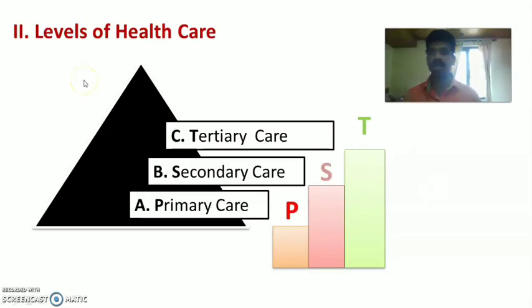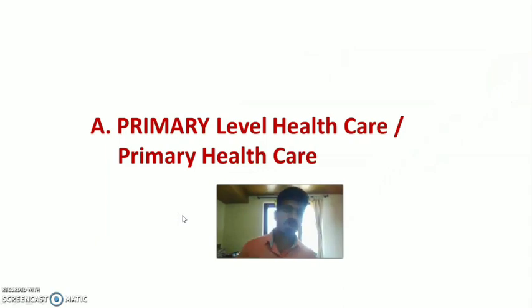So let us see what are the levels of healthcare or classification of healthcare. As we have already mentioned, there are 3 levels of care, that is primary care, secondary care and tertiary care, or primary level of care, secondary level of care and tertiary level of care. Thus levels of health care include primary health care, secondary health care and tertiary health care. Let us discuss one by one what is primary level of care, secondary level of care and tertiary level of care. First is primary level of health care or primary health care.